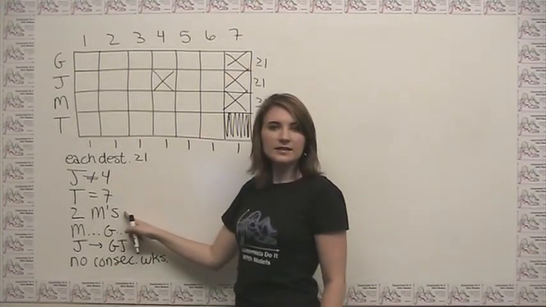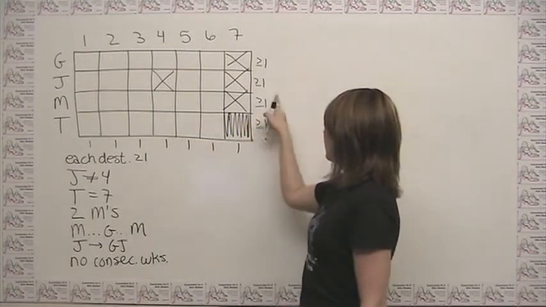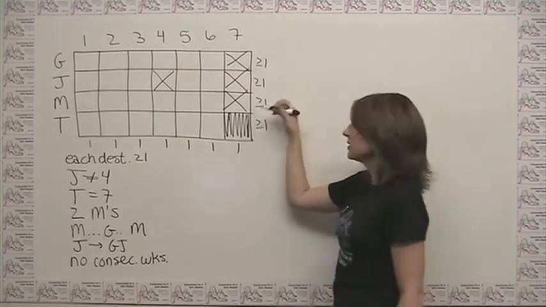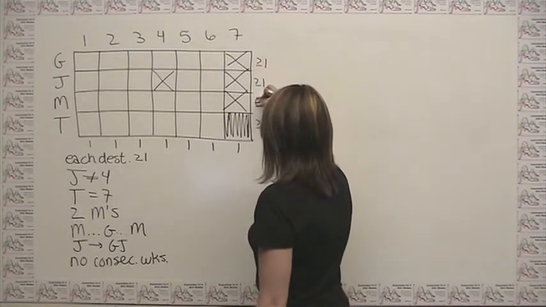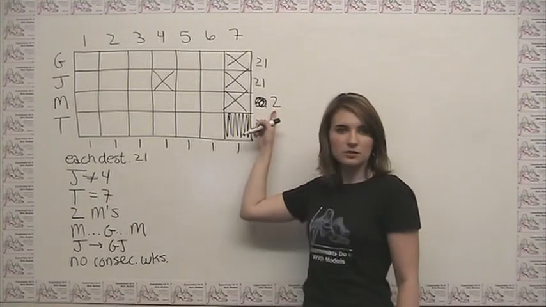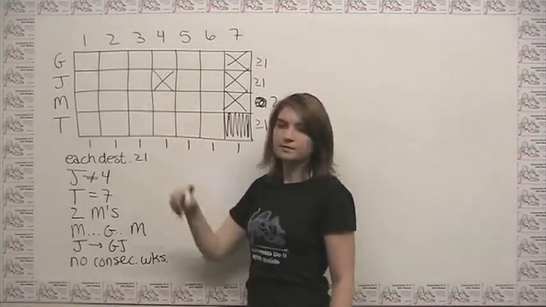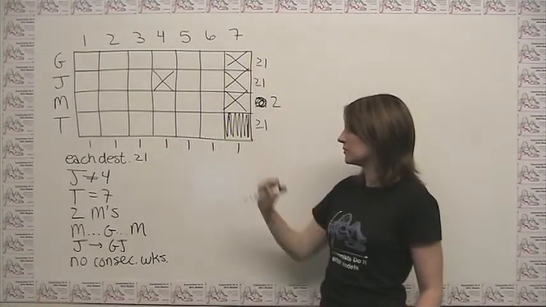We have exactly 2 M's. Well, what we can do here is we can refine this rule and say, rather than just knowing that M has to go at least once, we can say that there have to be exactly 2 M's. But we still don't quite know where they go, so we'll leave that alone for now.